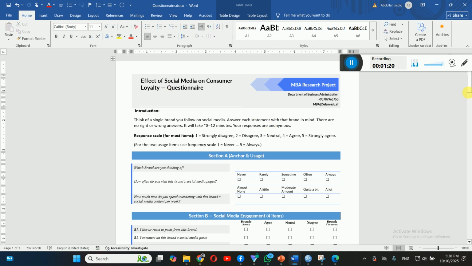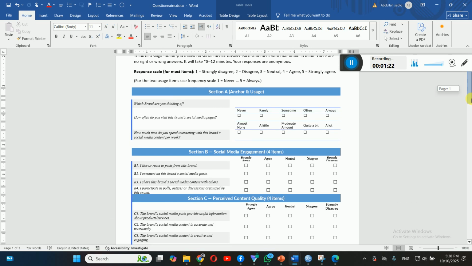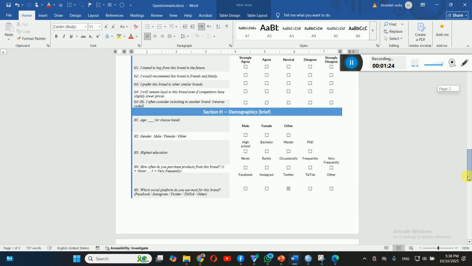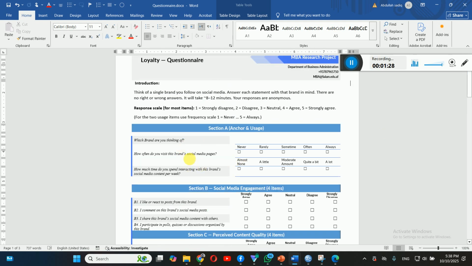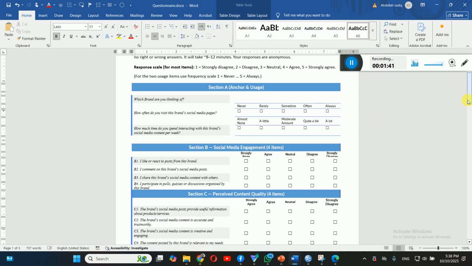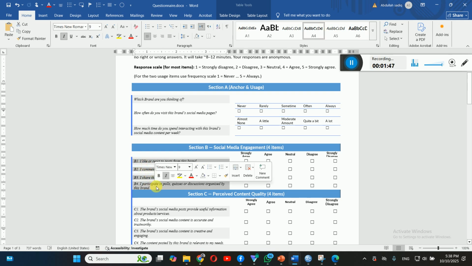So in this questionnaire, we have a number of different sections, starting from section A up to section H. The first section is collecting the general responses, right? And then we have the items for the constructs. This is social media, section number B. This is a construct. Simply, this is a construct, an abstract concept which is not directly measured, and we need to break it down into a number of measurable items, such as this one, which are really measuring the construct, dear students, right?